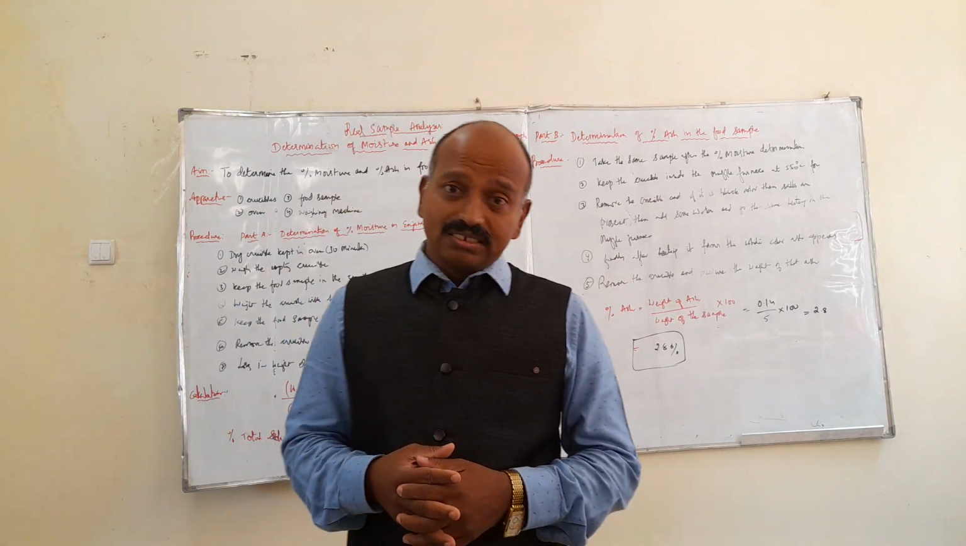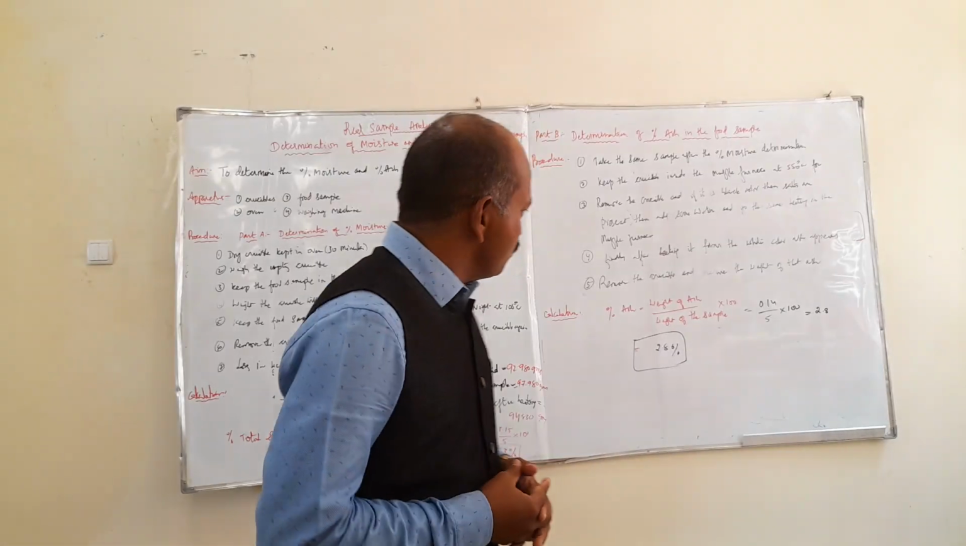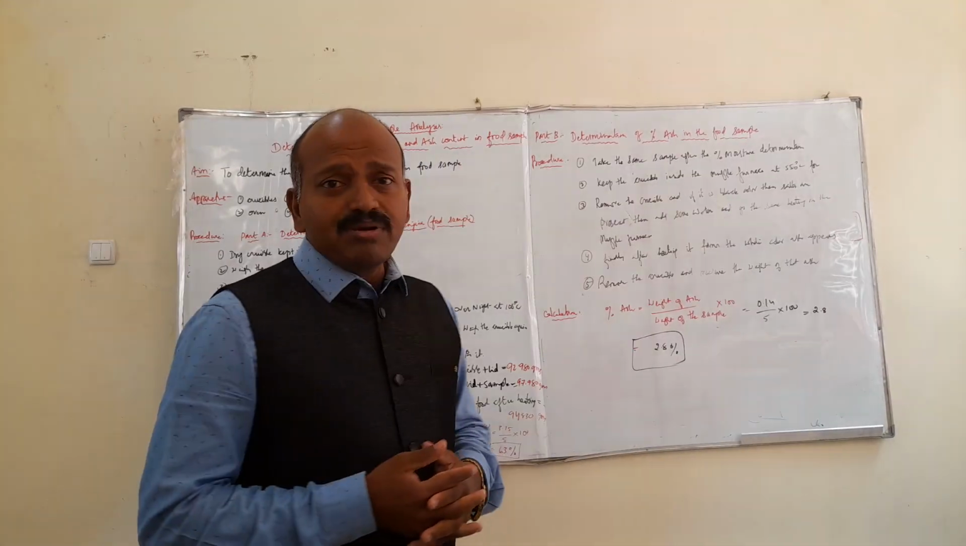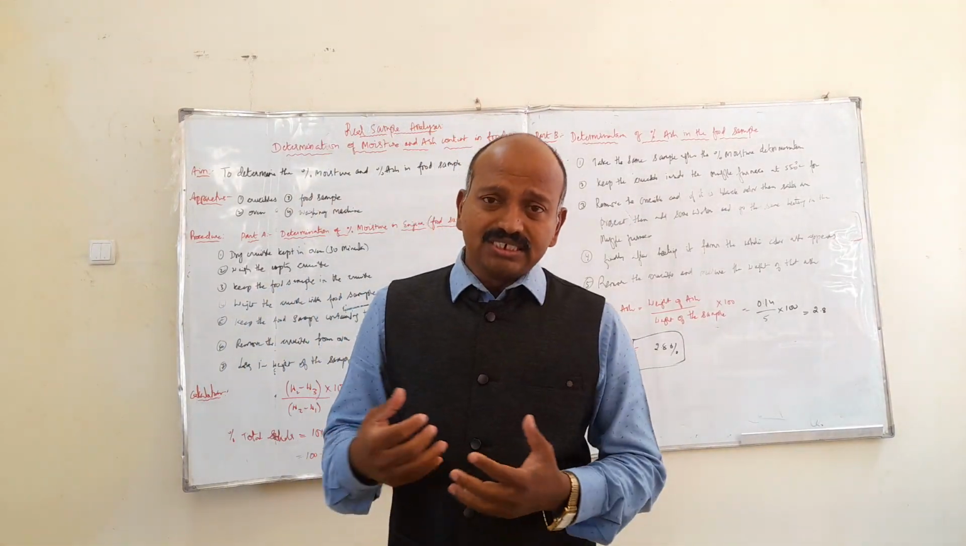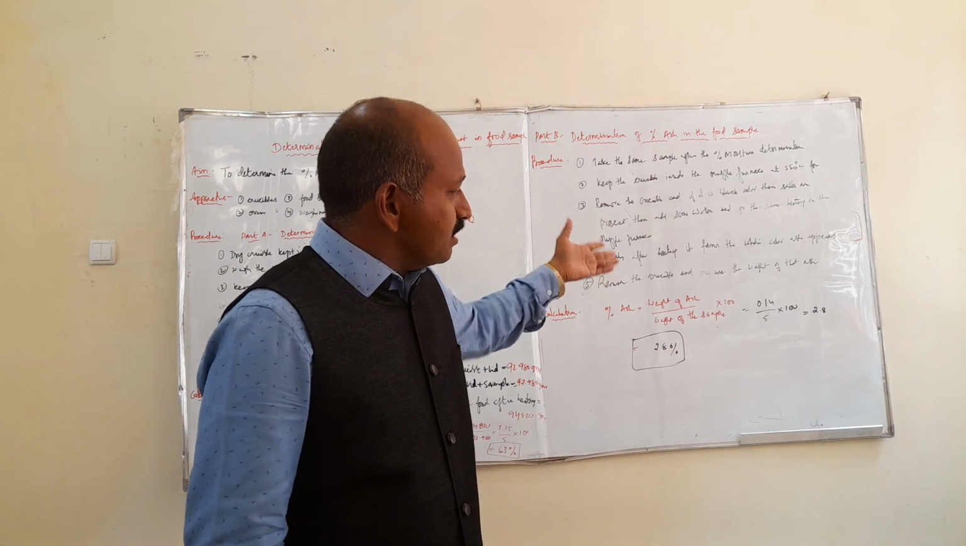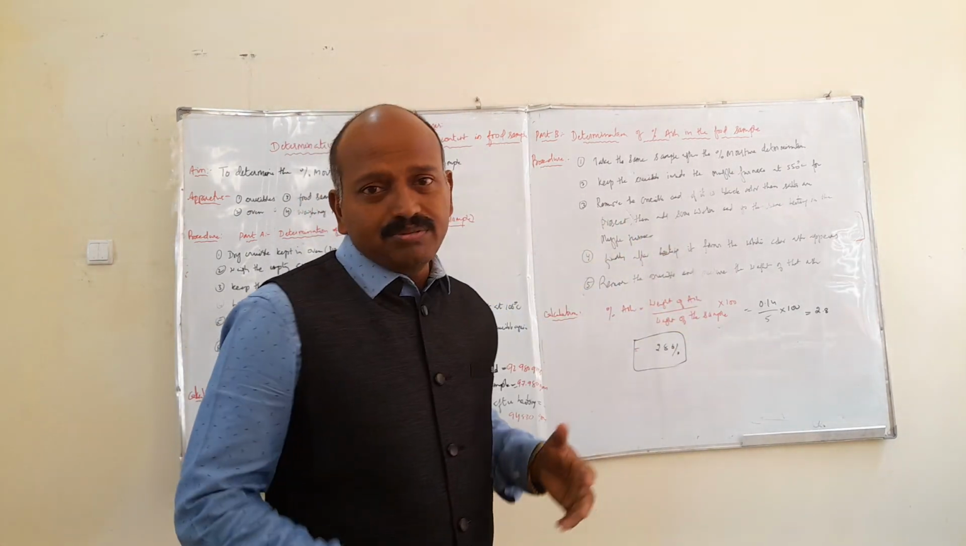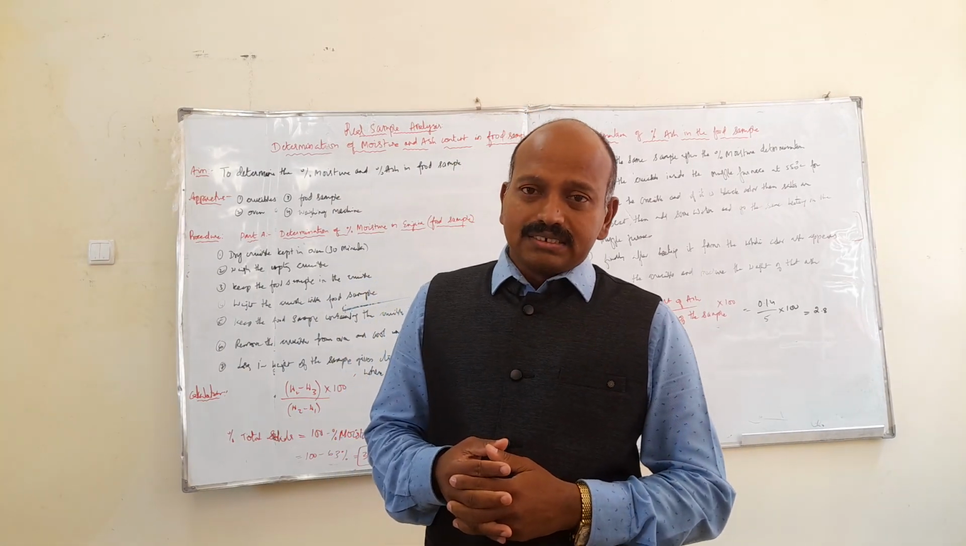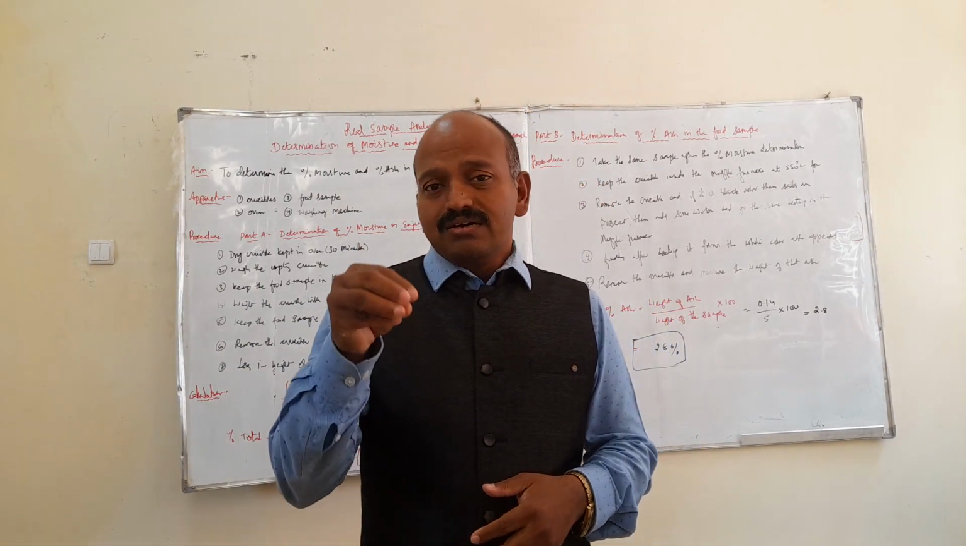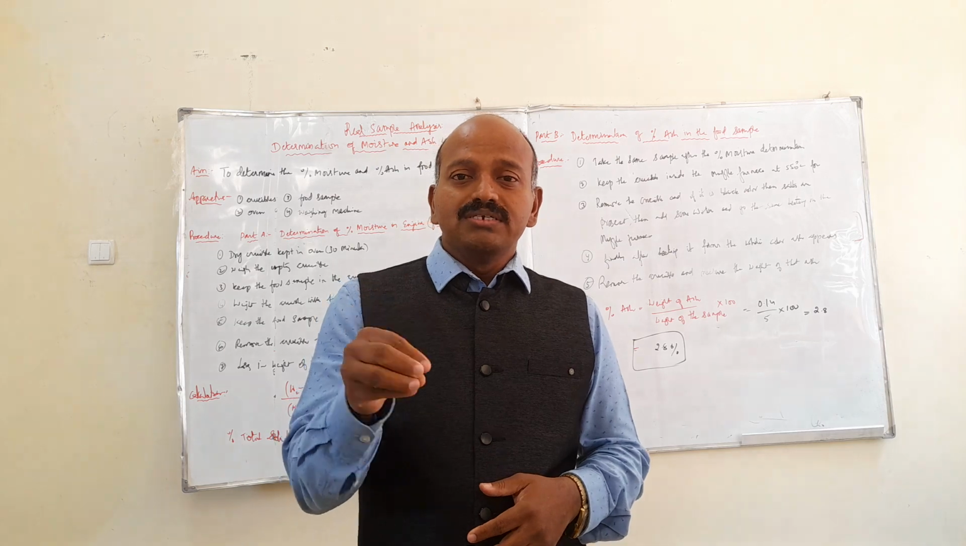Now coming to the calculation, the percentage of ash equals the weight of the ash divided by the weight of the sample, into 100. The weight of the ash is 0.14 and the weight of the sample is 5 grams, multiplied by 100, which equals 2.8%. This is about the ash content. That means the Injera food sample contains 2.8% ash.